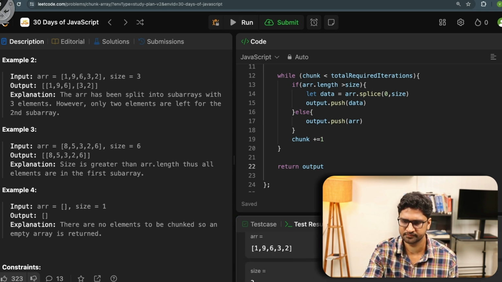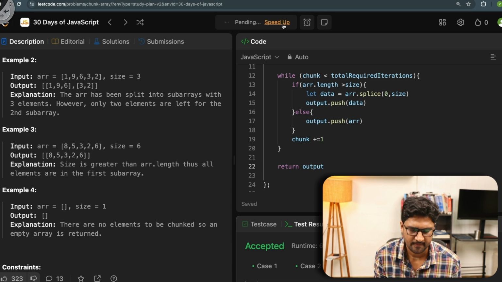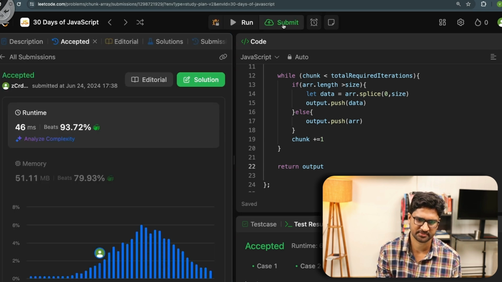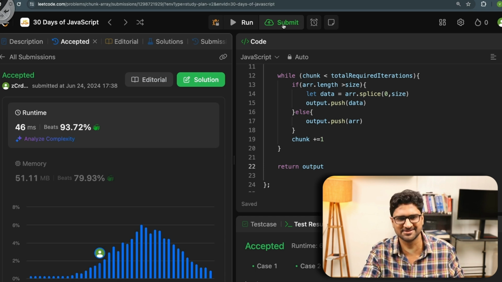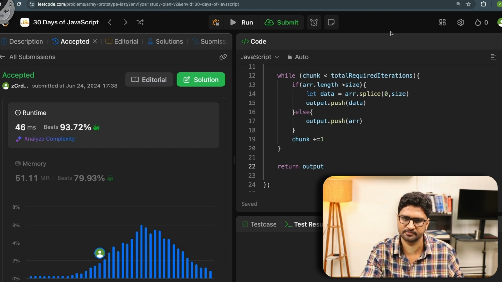Case 2, size 3, it has worked. Case 3, array size is 6 and it has returned 85326. Case 4, it has worked correctly, right? Let's try to submit this and see if it works. Perfect. So the solution has been accepted, and I have beaten 93.72% of the people to solve this problem. Awesome. So now I'll stop this and move to the next problem.